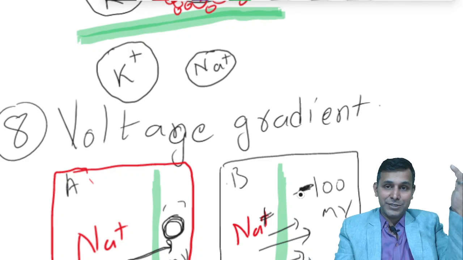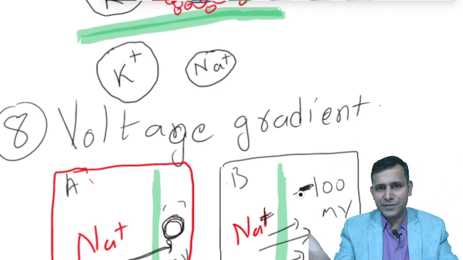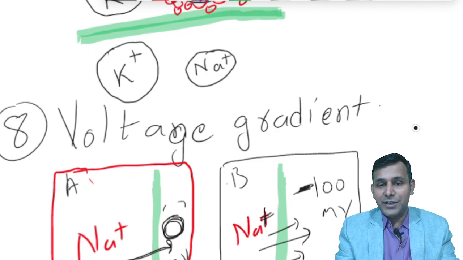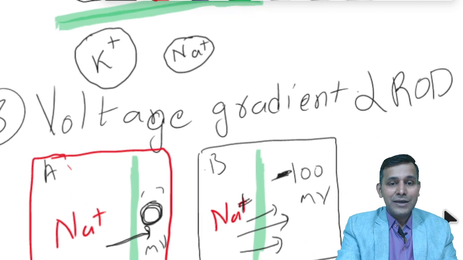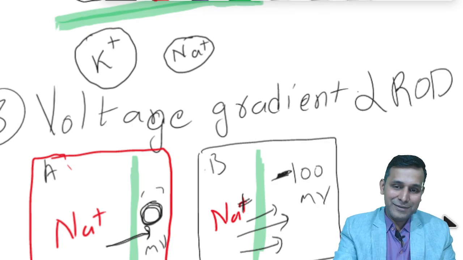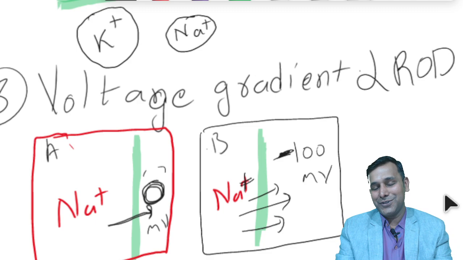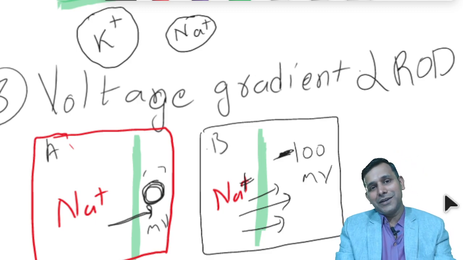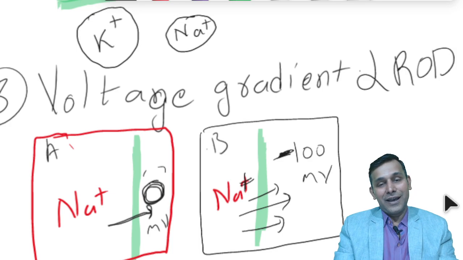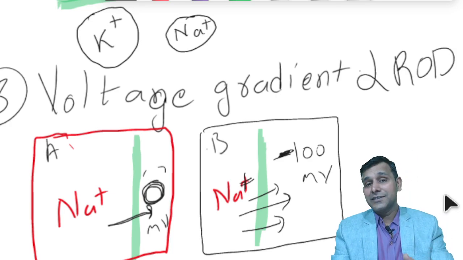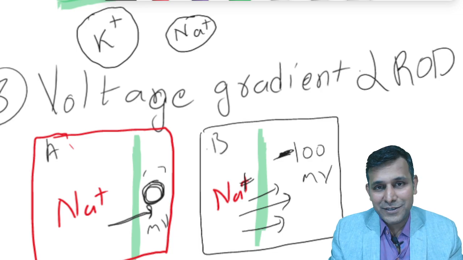So voltage gradient is the difference between a positive and negative voltage in either case. So more the voltage gradient, more will be the rate of diffusion. So remember this, one of the last but very interesting factors: voltage gradient also determines the rate of diffusion. So this is all about simple diffusion. We have covered what simple diffusion is, channels, pores, lipid bilayer, and also the factors which affect the rate of diffusion.